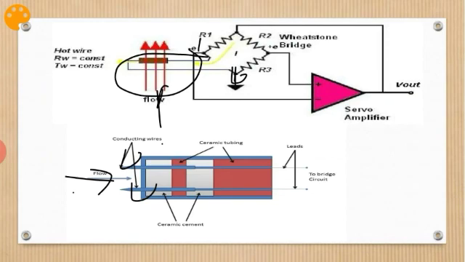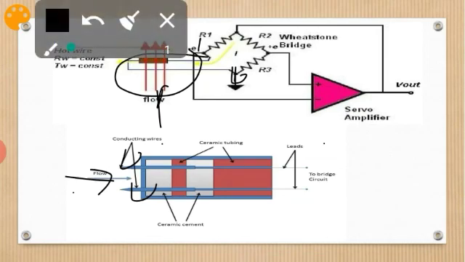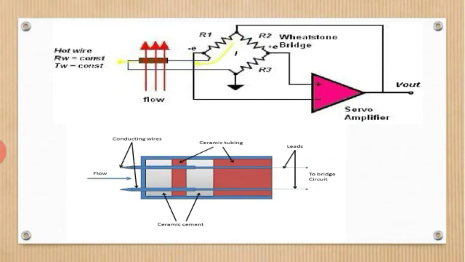So the probe is introduced in the flowing fluid and tends to be cooled by the instantaneous velocity, and consequently there is a tendency for the electrical resistance to decrease. I repeat, as soon as the flow comes in contact with the wire, the electrical resistance decreases.